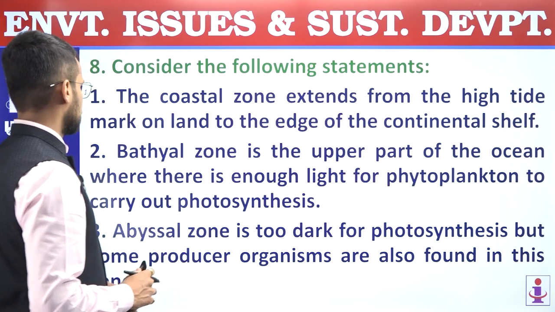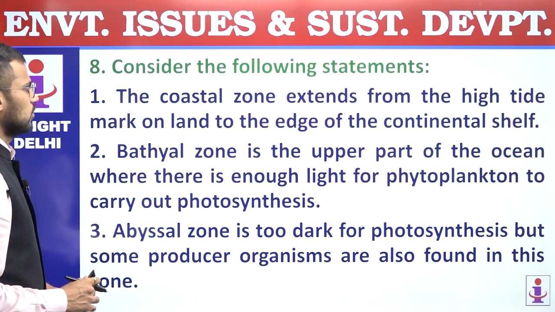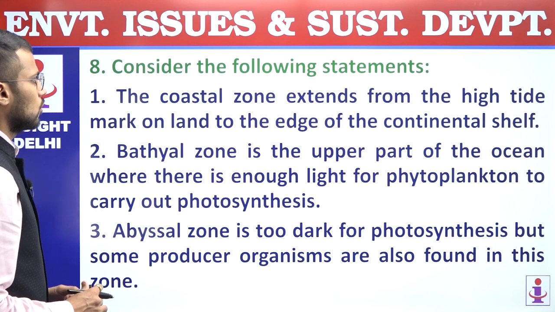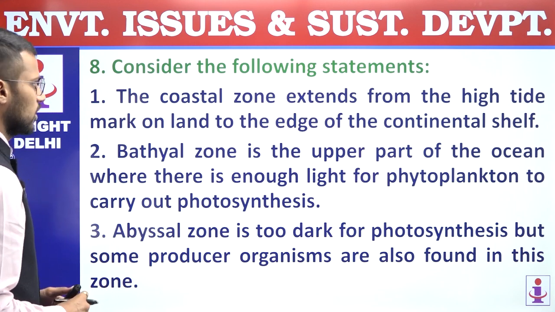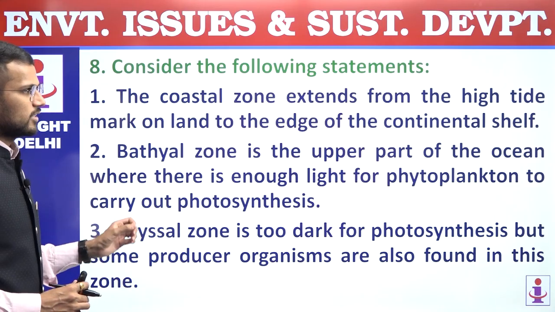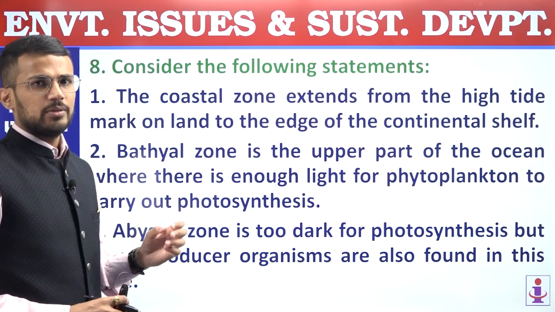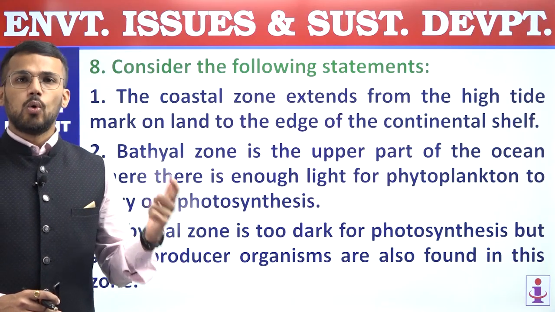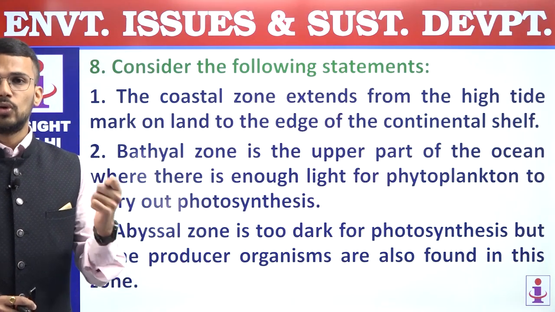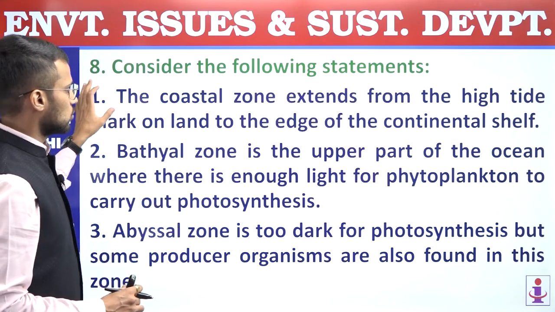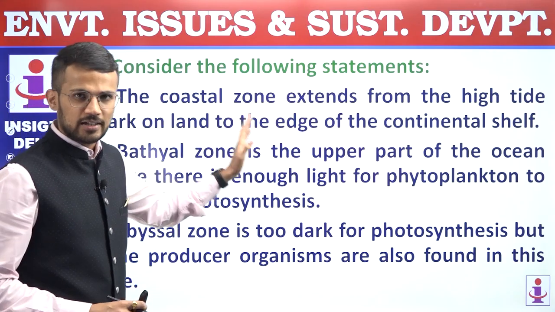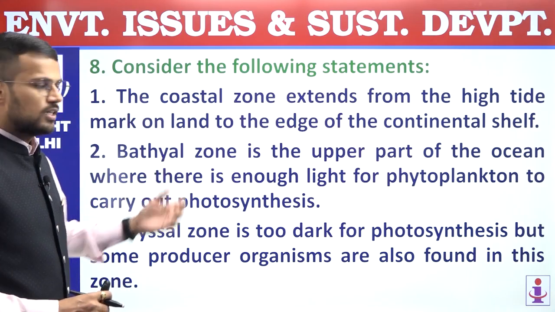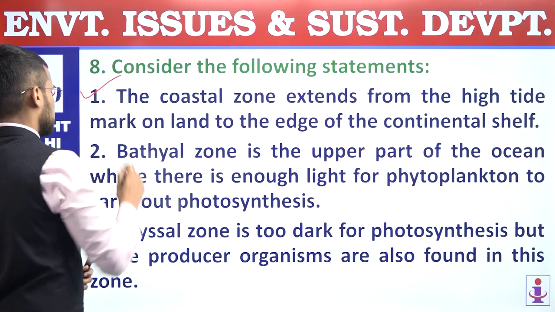Consider the following statements. First, the coastal zone extends from the high tide mark on land to the edge of the continental shelf. Right? So this statement is a correct statement. Aquatic ecosystem can be divided into 2 parts. First, coastal zone, and second, open water zone or open ocean zone. So first zone is coastal zone, and it extends from high tide line towards the edge of the continental shelf. So first statement is a correct statement.